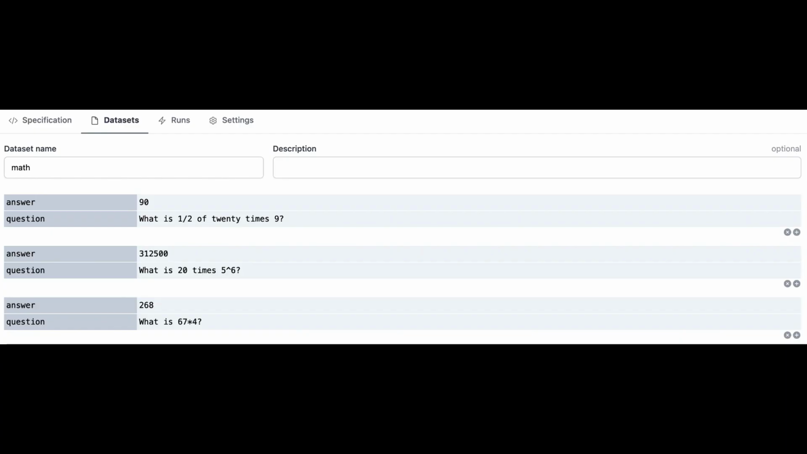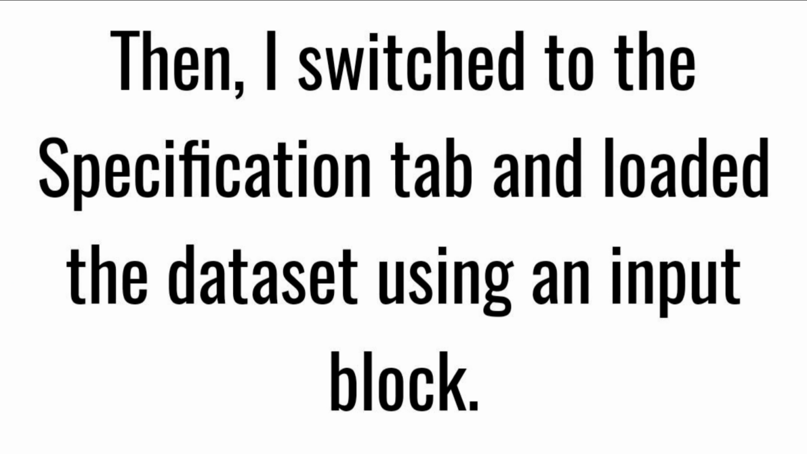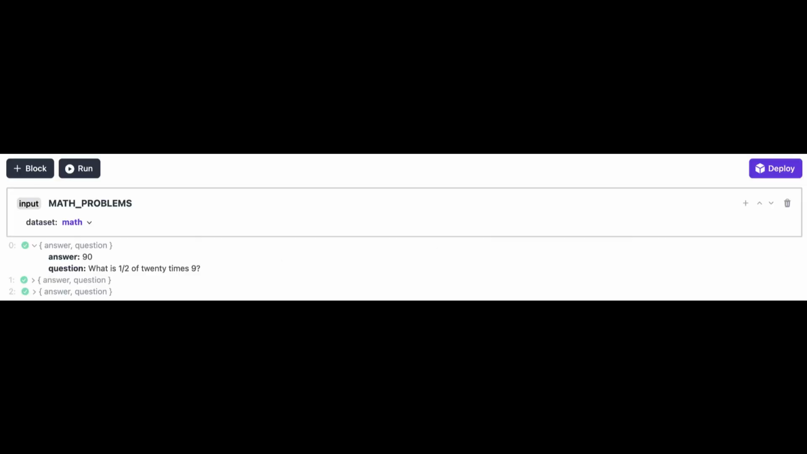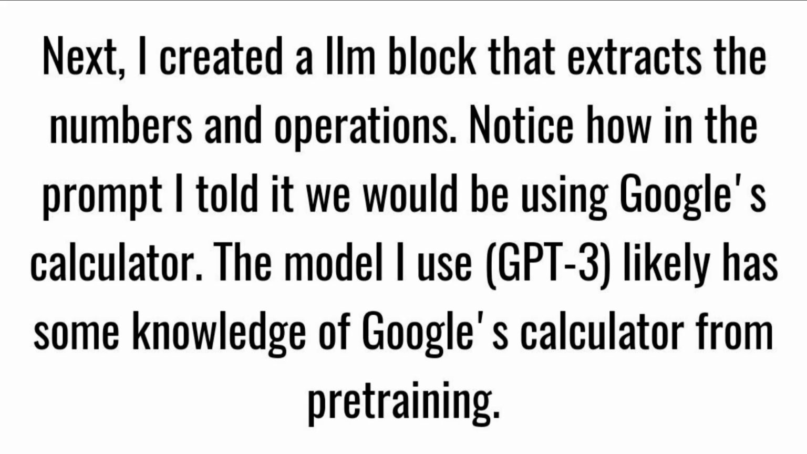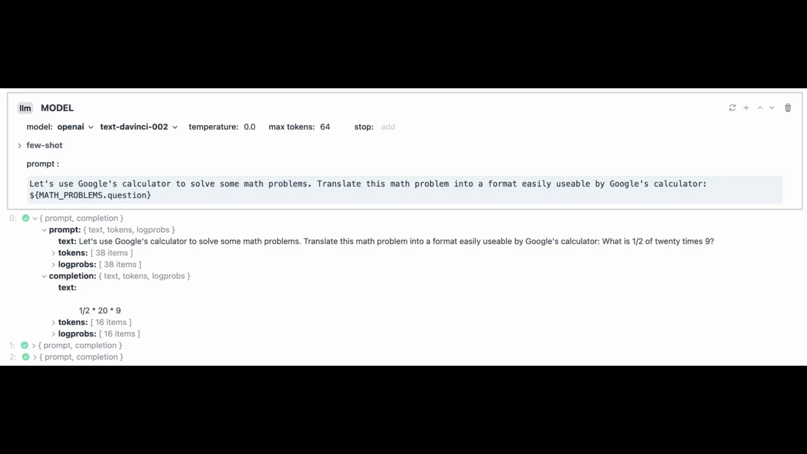Let's walk through how this works. First, I made a simple dataset in the Dust Datasets tab. Then, I switched to the Specification tab and loaded the dataset using an input. Next, I created a LLM block that extracts the numbers and operations. Notice how in the prompt I told it we would be using Google's calculator. The model I use, GPT-3, likely has some knowledge of Google's calculator from pre-training.